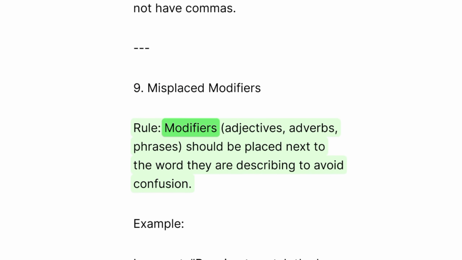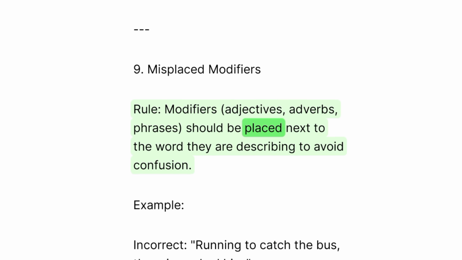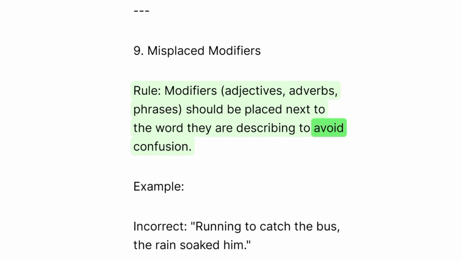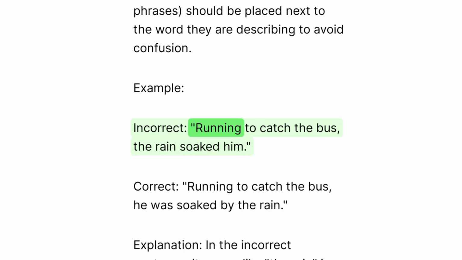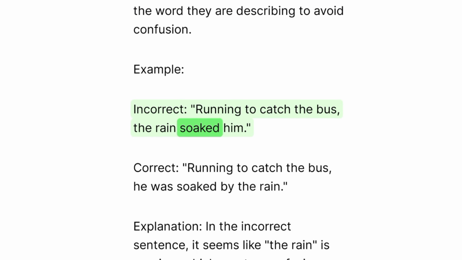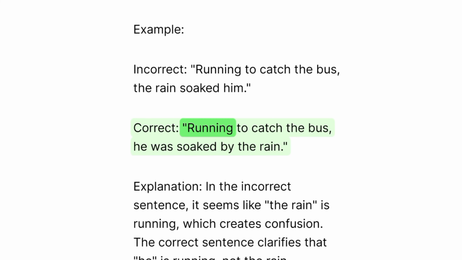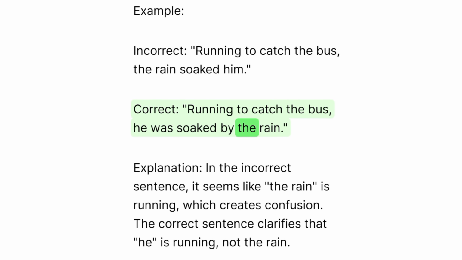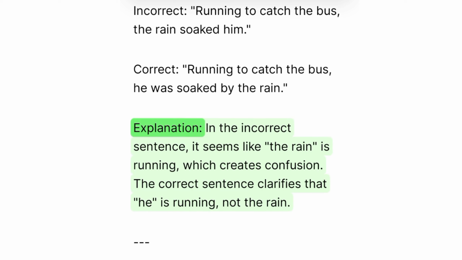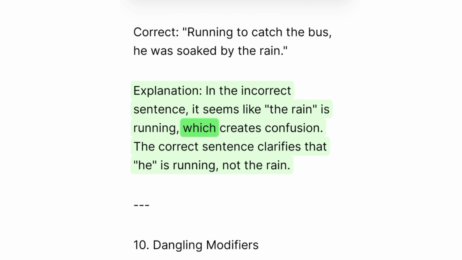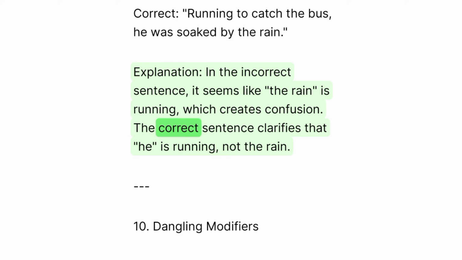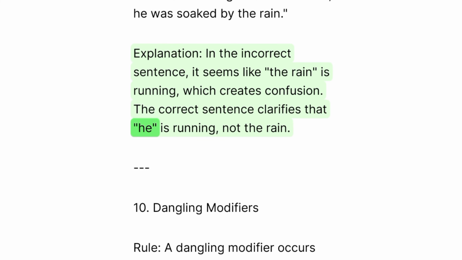9. Misplaced modifiers. Rule: modifiers, adjectives, adverbs, phrases, should be placed next to the word they are describing to avoid confusion. Example: incorrect. Running to catch the bus, the rain soaked him. Correct. Running to catch the bus, he was soaked by the rain. Explanation: in the incorrect sentence, it seems like the rain is running, which creates confusion. The correct sentence clarifies that he is running, not the rain.